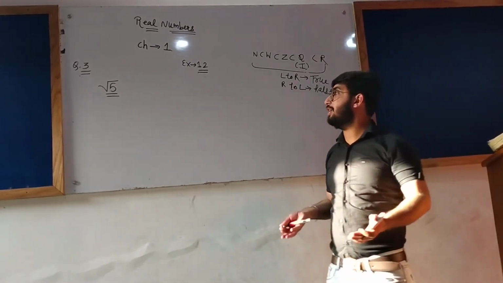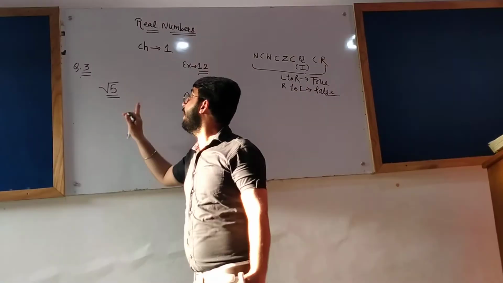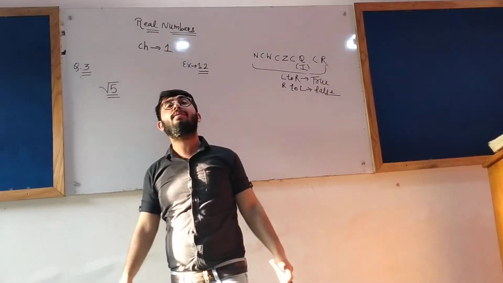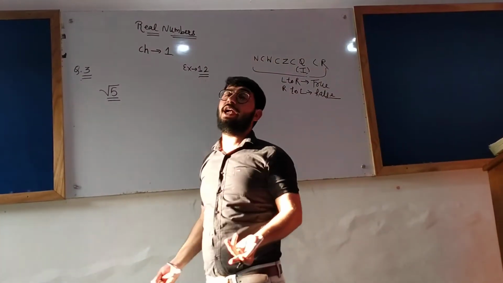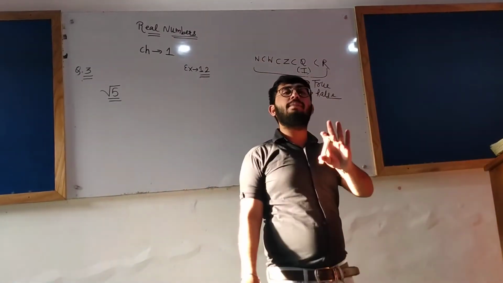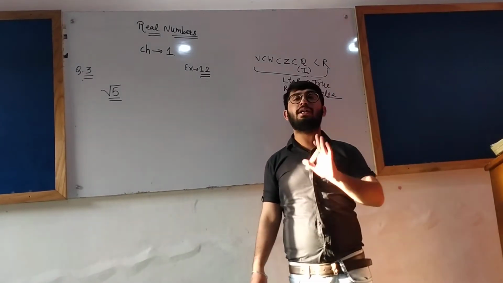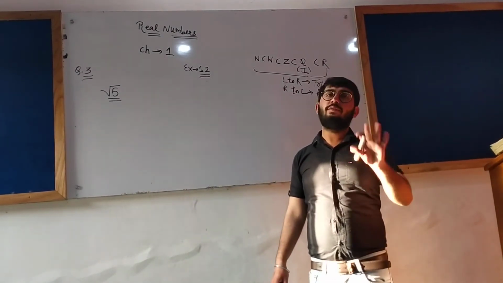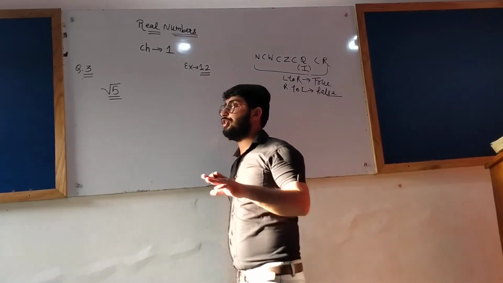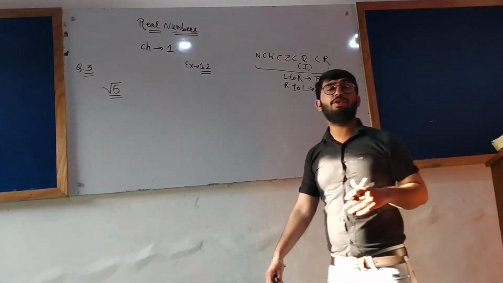If you want to represent root 5, root 9.3, or root 4.5 on the number line, the same method can be applied. This general method works forever for all irrational numbers. Let us represent root 5 on the number line.